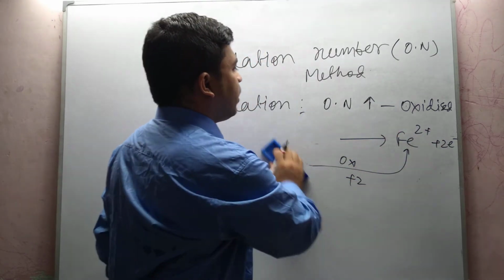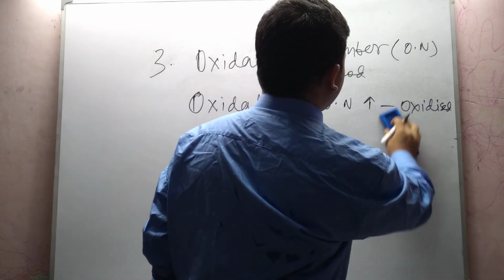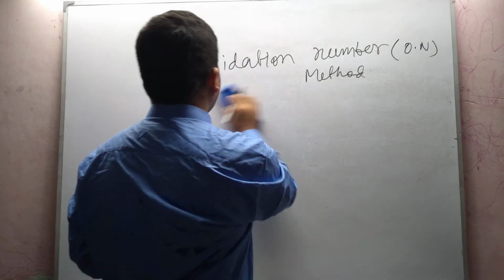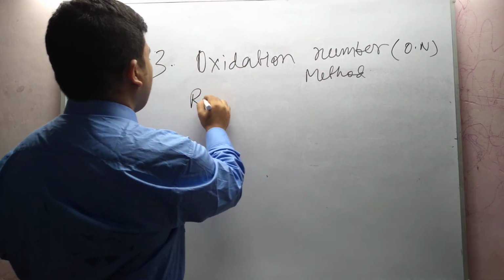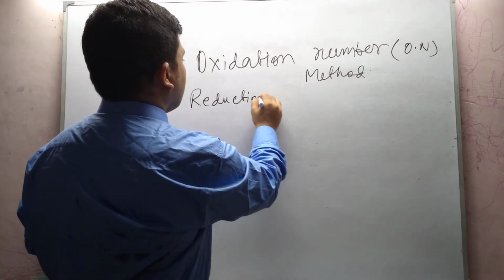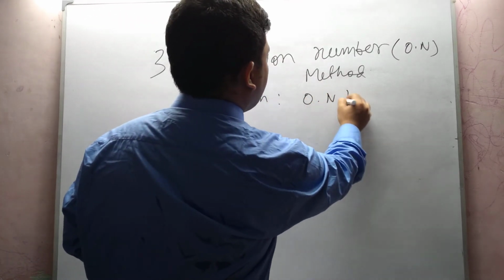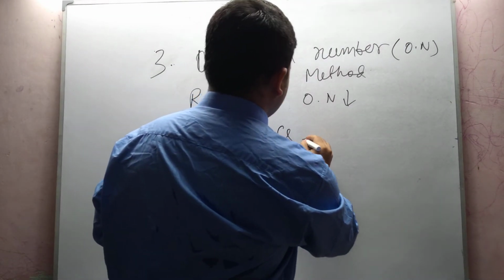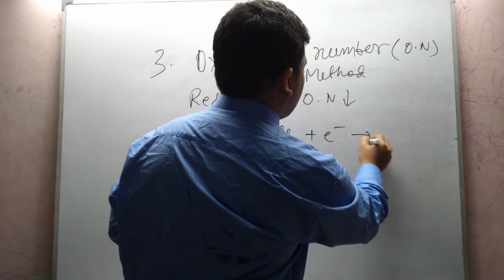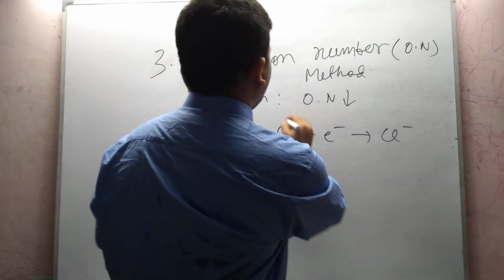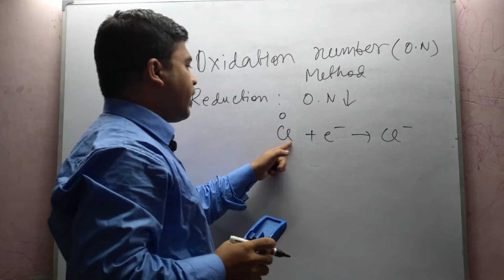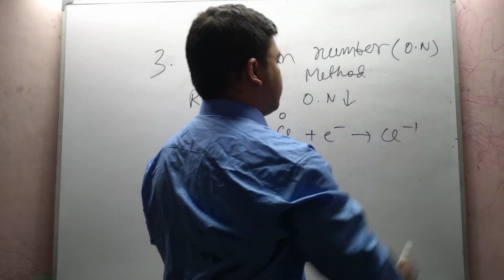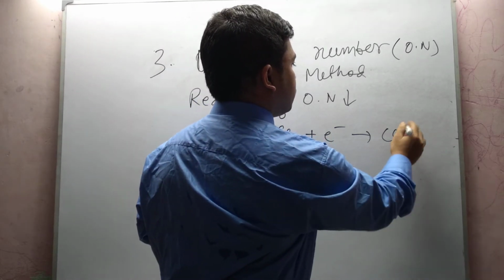When the oxidation number increases, we call the process oxidation, and when the oxidation number decreases, we call the process reduction. We will see an example of reduction, where the oxidation number decreases. For example, Cl adding 1 electron to form Cl minus. Here the chlorine atom has 0 charge, and now it has -1 charge.